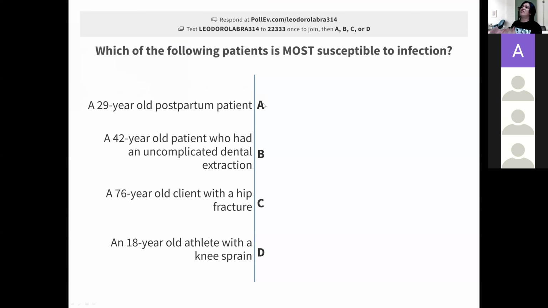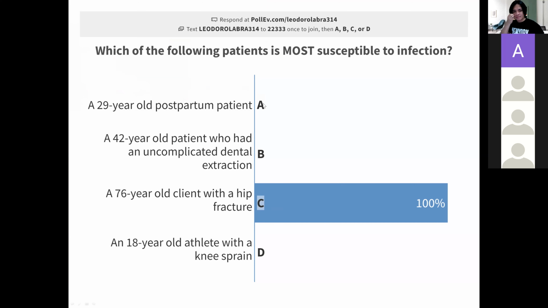They are the individual who are at risk of infection. I'm going to show you on the slide right now 4 types of patient. Now tell me, among these 4 types of patient, who are the susceptible patient? A, a 29-year-old postpartum patient. Postpartum means patients who just deliver a baby.